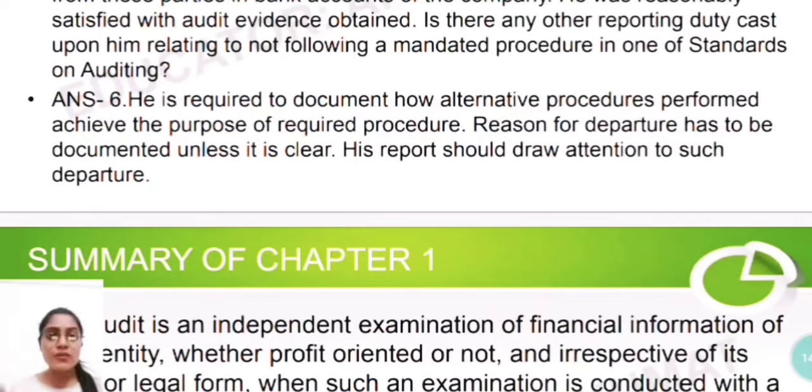So you have to document how such alternative procedure achieves the purpose of the required procedure. Reason for departure means the reason why you have not considered external confirmation and why you're proceeding with the alternative procedure. So you have to give the reason. His report should draw attention to such departure.